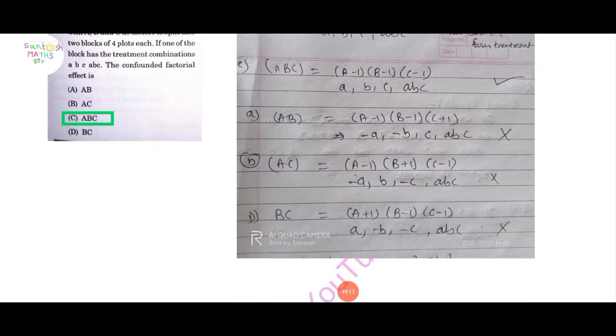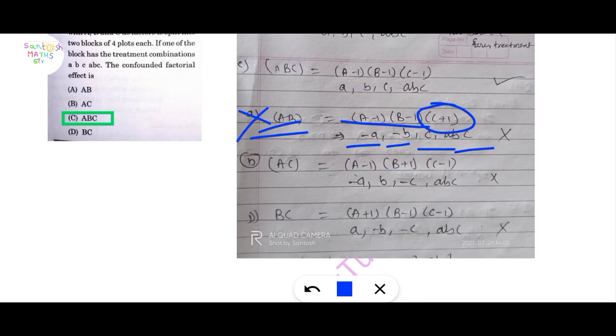Now check for the other options. Here A and B are present and C is absent here. A minus 1, B minus 1 and C is absent here, that is written here C plus 1. Here we get minus A minus B, C, ABC, but here given A, B, C, ABC, here minus we get, this is discarded. In option B also, here minus A minus C, this is also discarded. Here also minus B minus C, but here given ABC. This is also discarded. Here option C is the correct one.